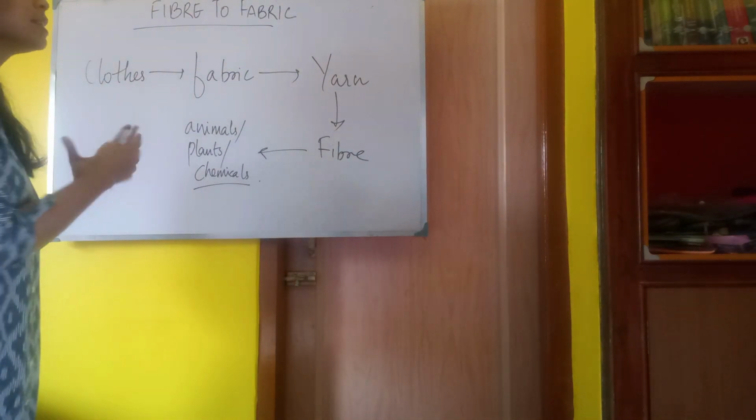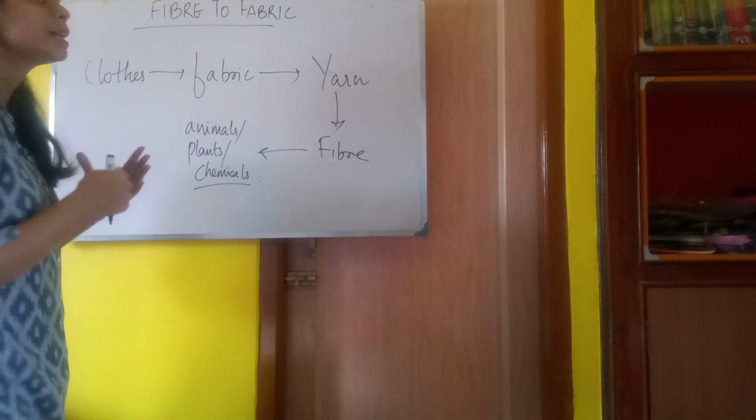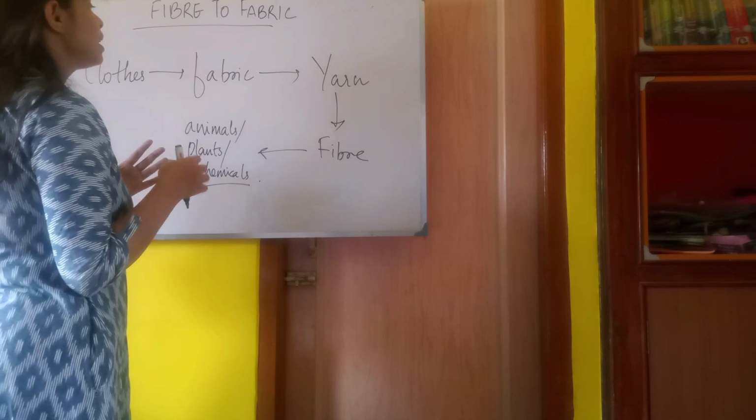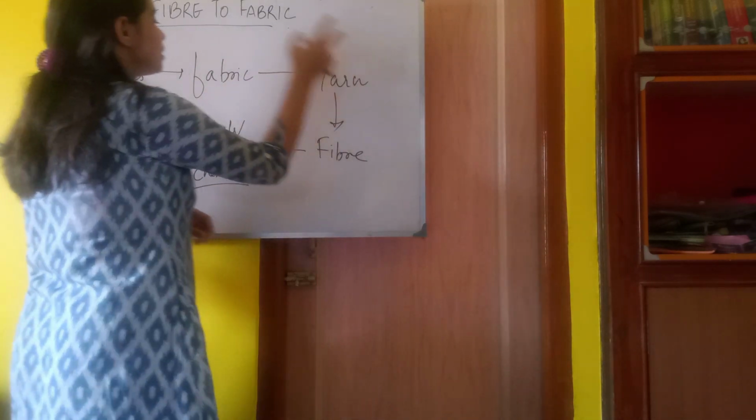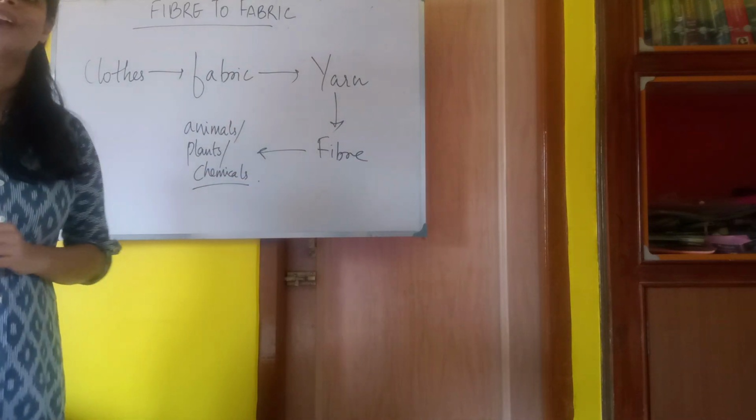Now these are a chain which are interdependent on each other. Interdependent means that if one of the processes is missing, then all the other processes will get ruptured.